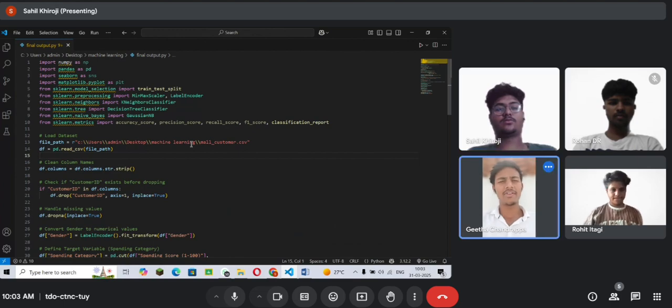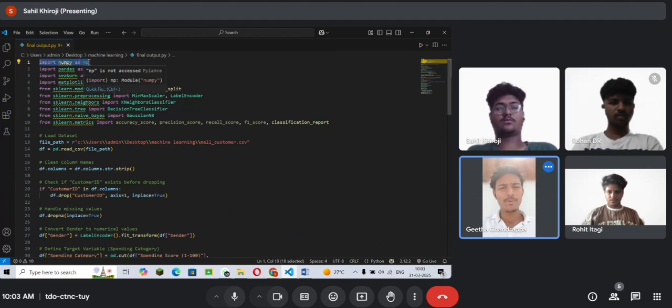Hi everyone, myself Shivkumar, pursuing BTech AIML. Here we are explaining this code. In the first line, it's import numpy as np. Here it imports the NumPy library, which provides support for arrays and numerical operations.